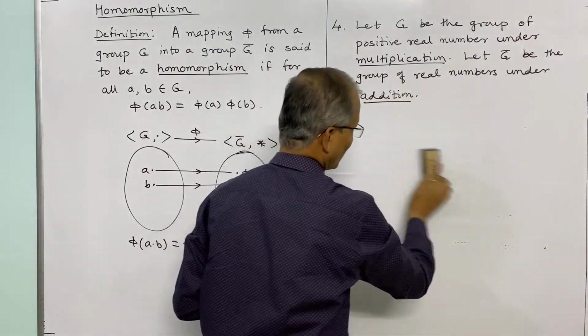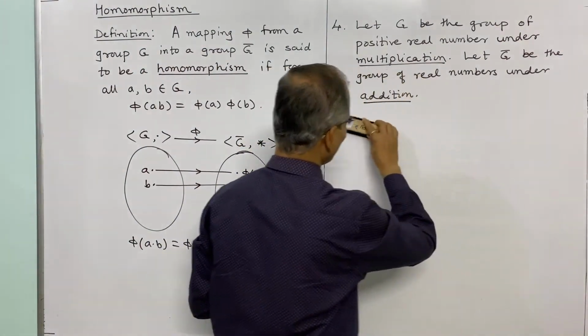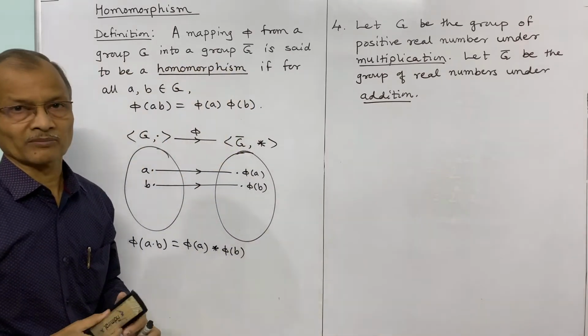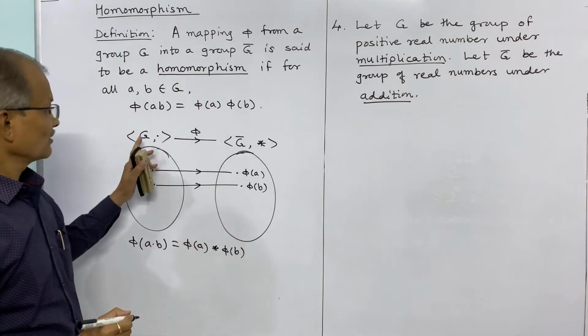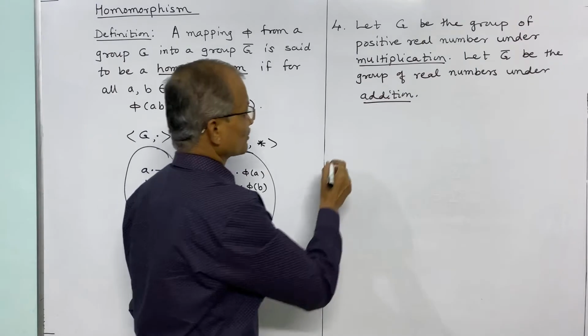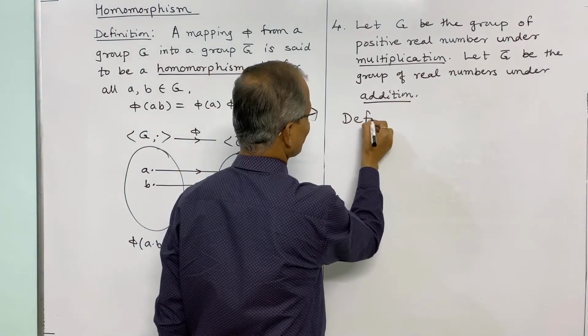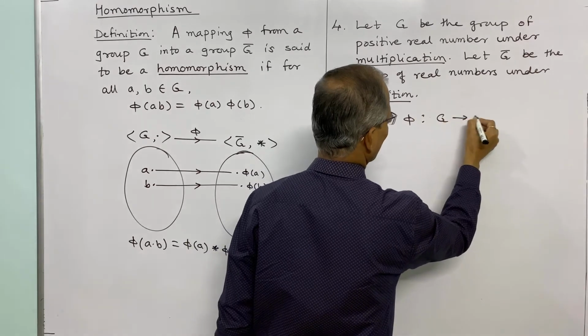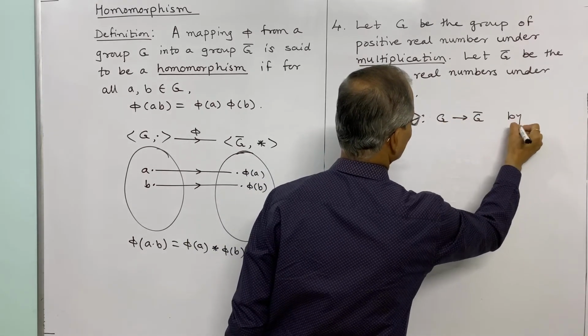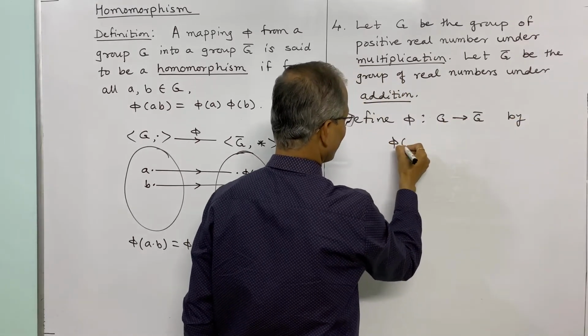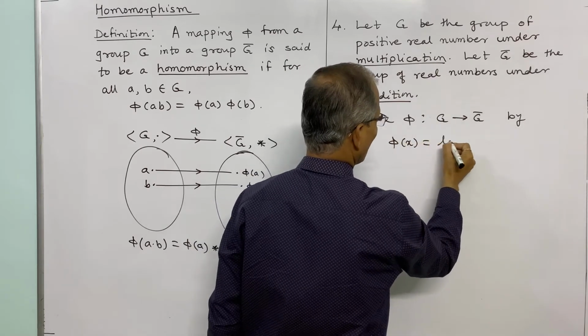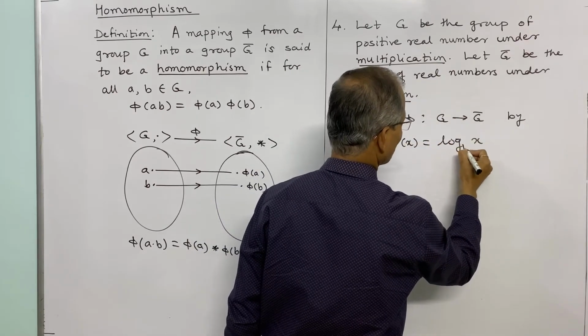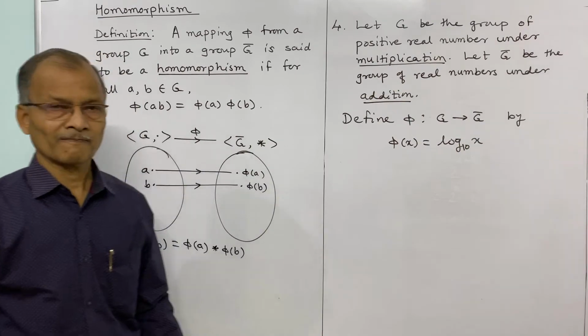As for homomorphism, we have to define a mapping between two sets, G and G bar. So here we define phi from G to G bar by phi of x is equal to log x to the base 10, for example.